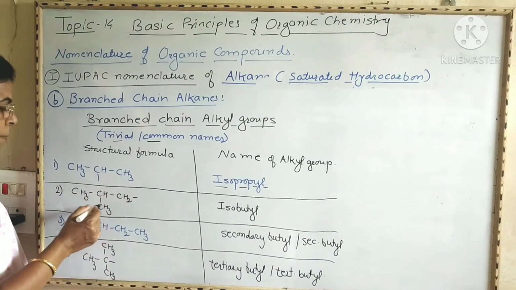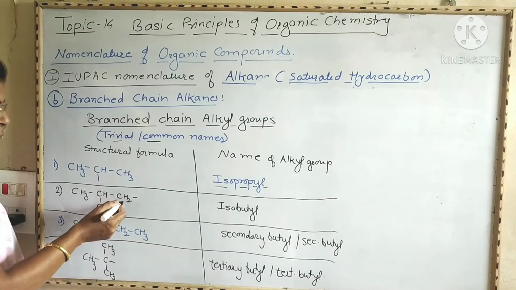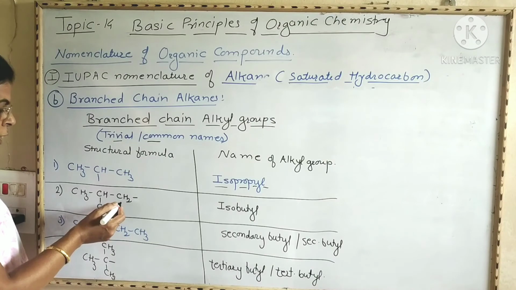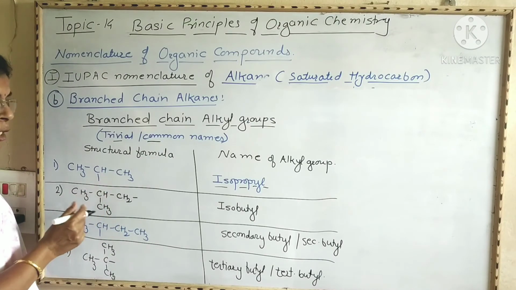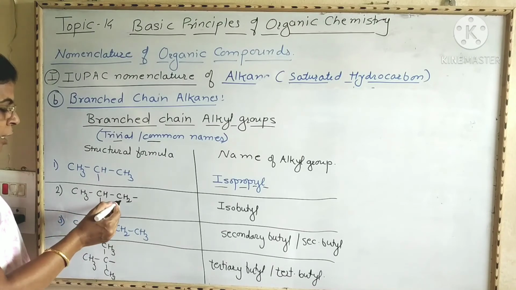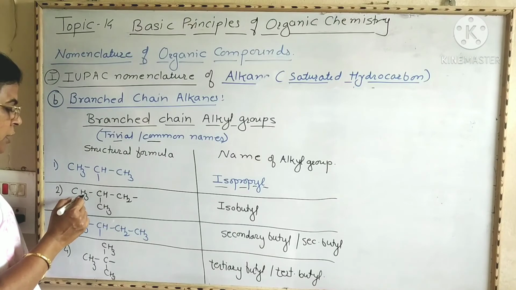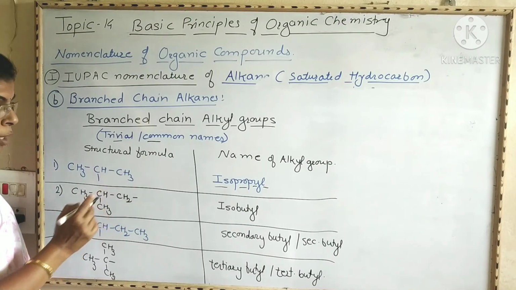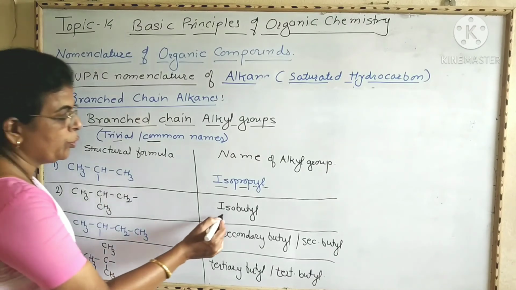Now this compound is isobutane. It becomes CH3, CH, CH3, CH3, then it is isobutane. Now one hydrogen atom from this terminal carbon atom is removed. Then it becomes CH3, CH, CH3, CH2 dash. The name of this alkyl group is isobutyl group.